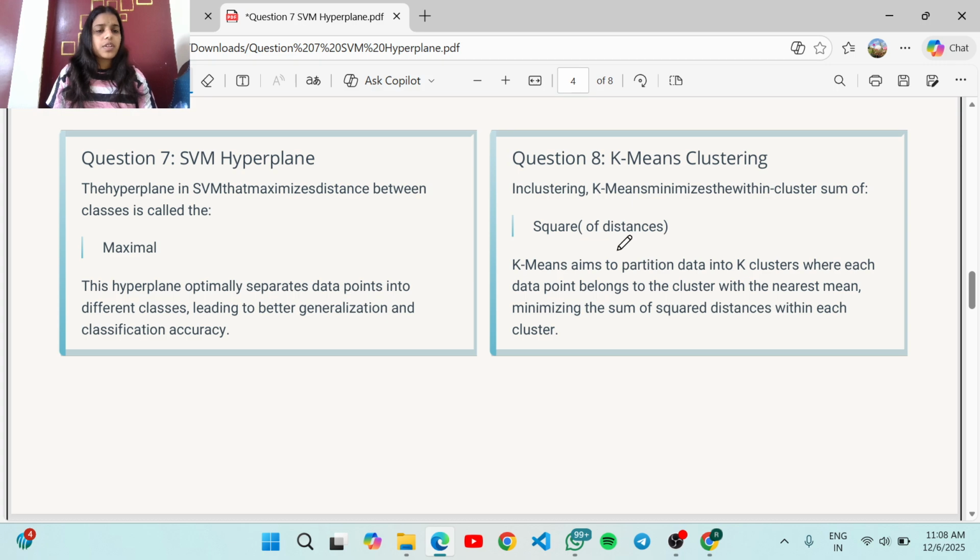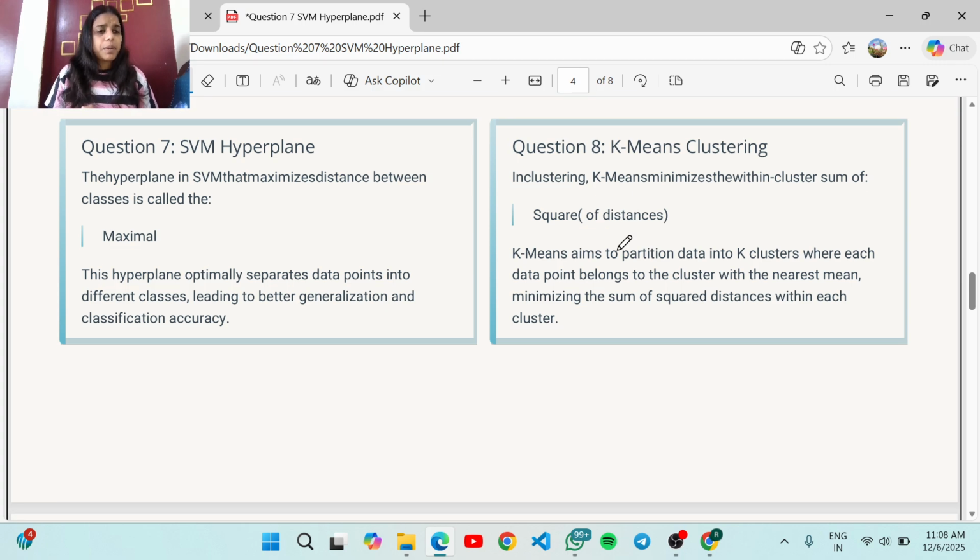The seventh question is on the SVM hyperplane. The hyperplane in SVM that maximizes the distance between the classes is called the maximal margin hyperplane. Now move to the next question, which is from K-means clustering. In clustering, K-means minimizes the within-cluster sum of squares. K-means aims to partition the data into K clusters where each data point belongs to the cluster with the nearest mean.